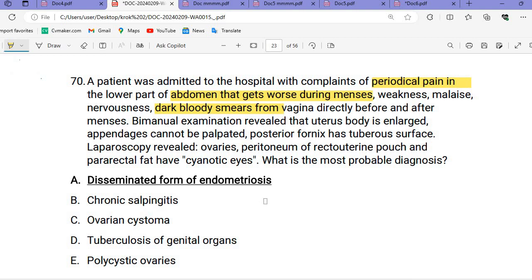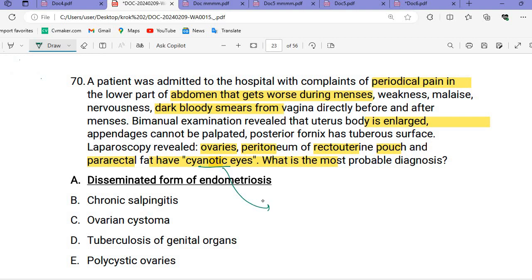ठीक है. Bimanual examination revealed the uterus body is enlarged, the appendages cannot be palpated. Laparoscopy: ovaries, peritoneum, rectouterine pouch and pararectal fat, they are the cyanotic eyes. What is the most likely problem? The ovaries is also affected, peritoneum is also affected, rectouterine pouch is also affected, pararectal region is also affected. So that's why these patients will be having the disseminated forms. डायरेक्टली सब कुछ अफेक्टेड होता है, ऐसे कैसे बोल सकते हैं? देखो कैसे बोल सकते हैं.